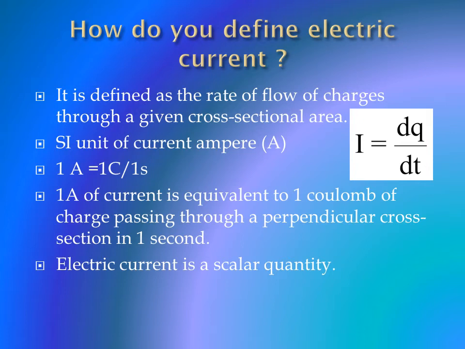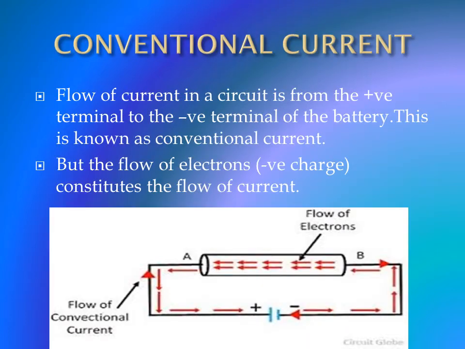Now, 1 ampere of current is equivalent to 1 coulomb of charge passing through a perpendicular cross section in 1 second. And electric current is a scalar quantity. Next, we will see how the current flows by conventional method.